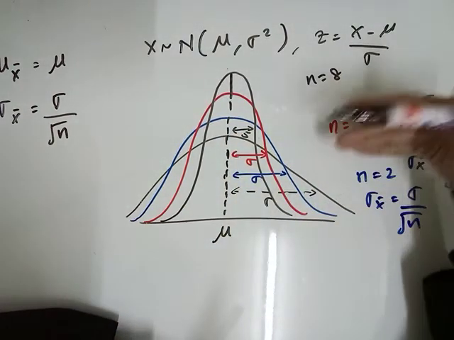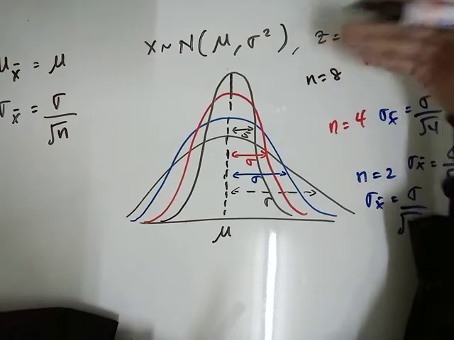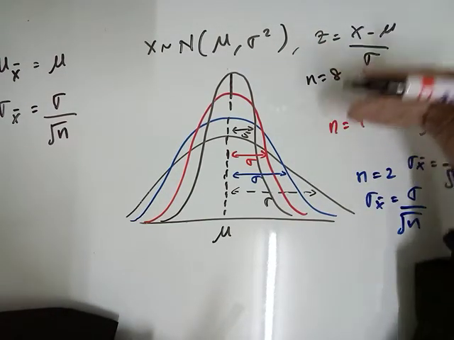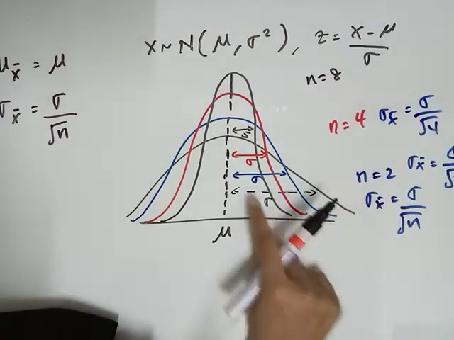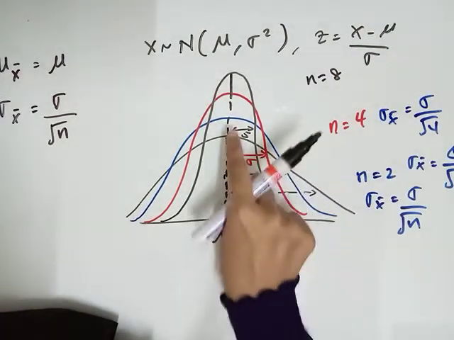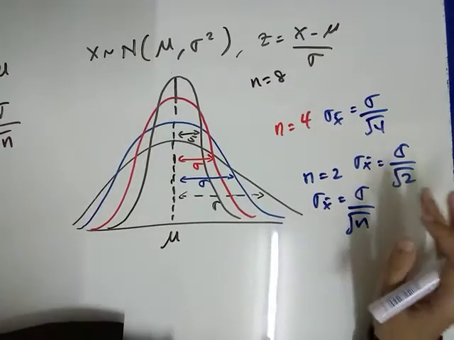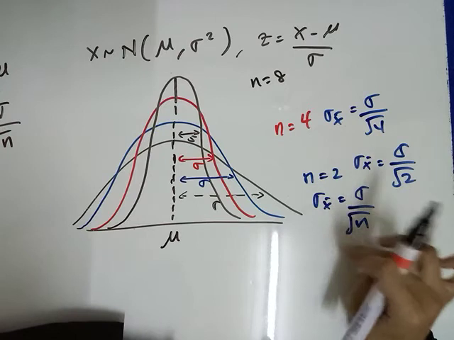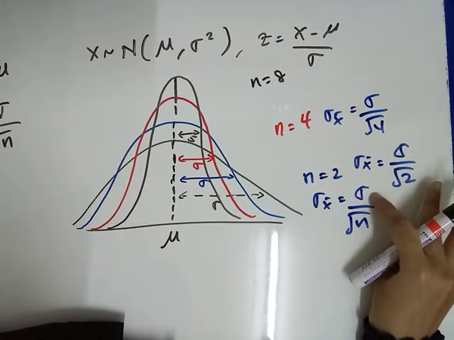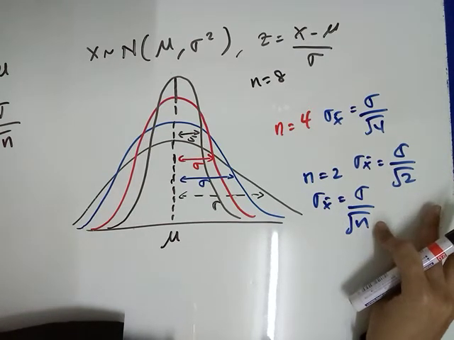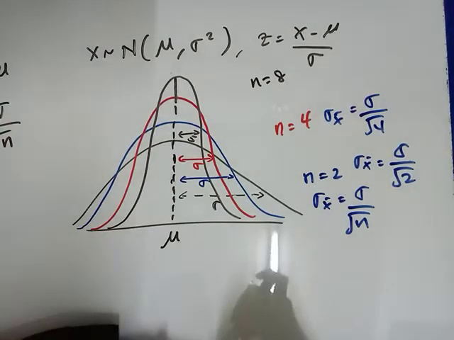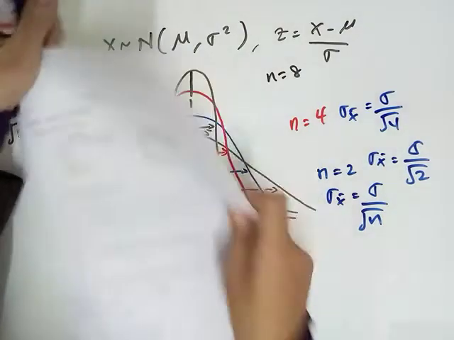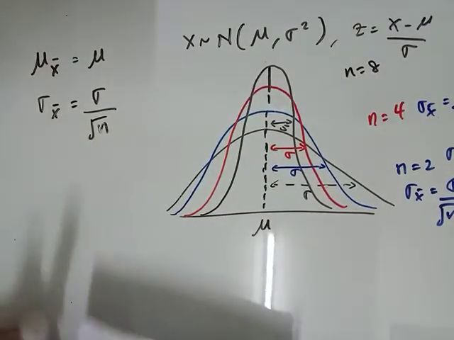Okay, the bigger the sample size that we take from the population, the smaller the standard deviation dia. So we need to find the value for standard deviation of the sample mean by using this formula: standard deviation of the population divided by square root n. Okay, you faham lah?